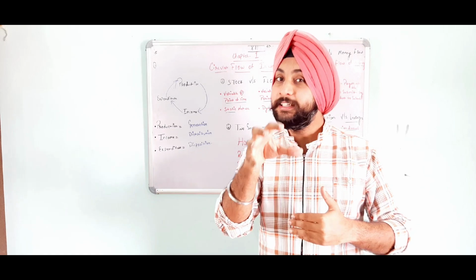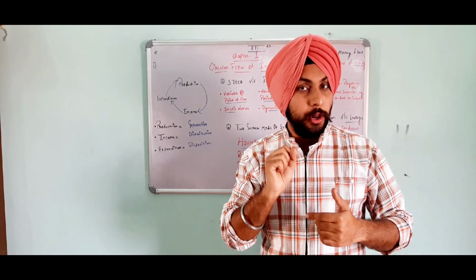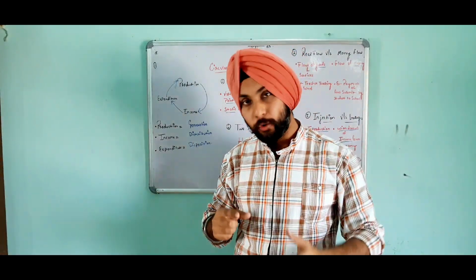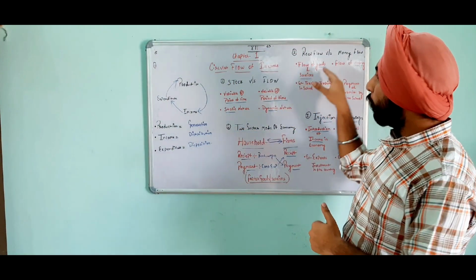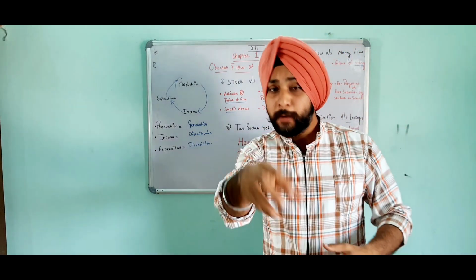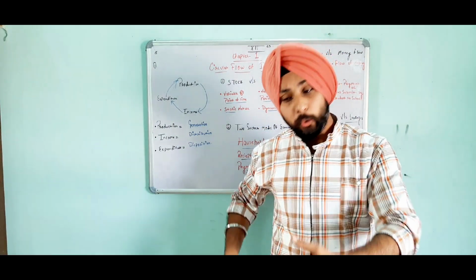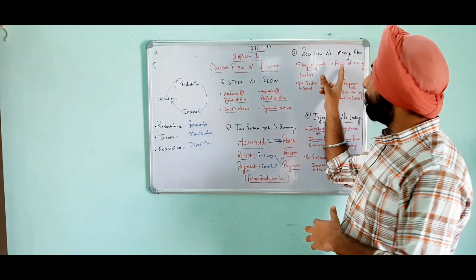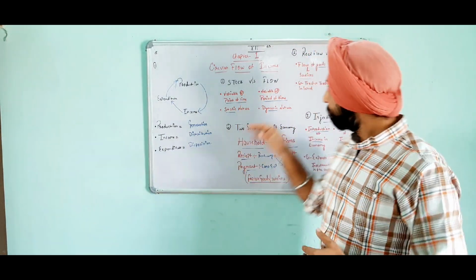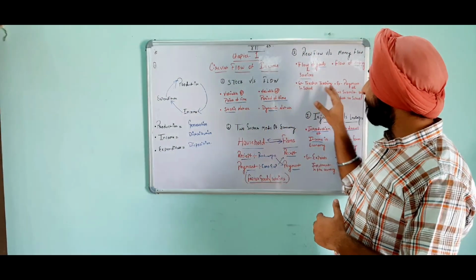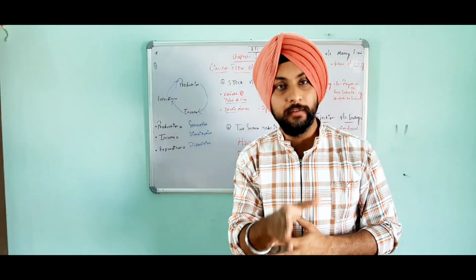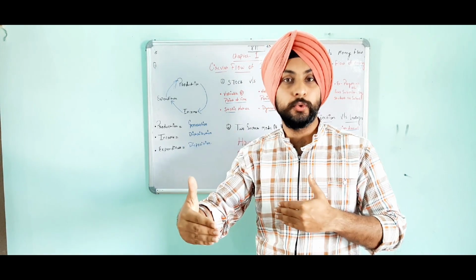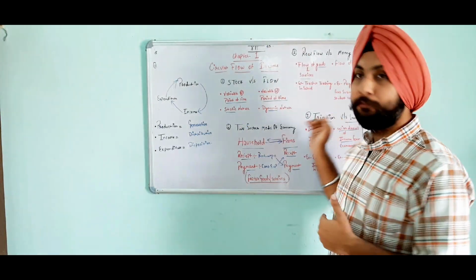Wherever you are getting the services, this is called real flow, but when you pay for these services in terms of money or income, that is called money flow. The real flow is a flow of goods and services in the economy. मैंने कोई goods market से खरीदा, it is real flow. मैंने उस goods के I have paid for these goods, I have paid for these services, that is called money flow. And the example is teacher teaching in the school is a real flow, and when students need to pay the fees for the school, that is what we say is a money flow.